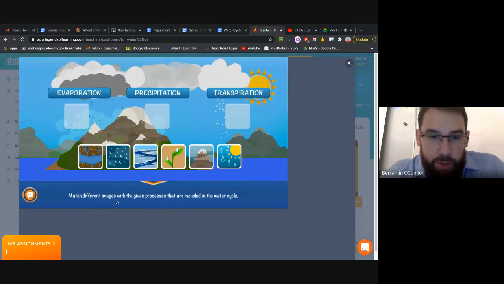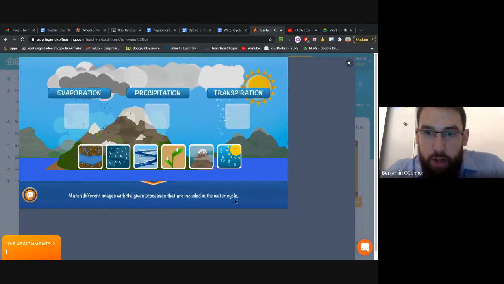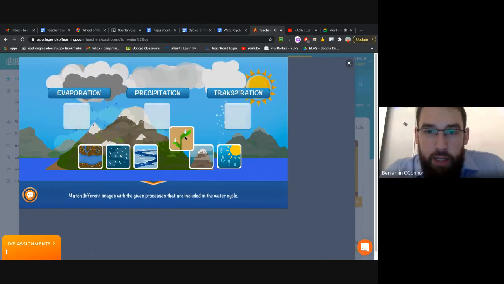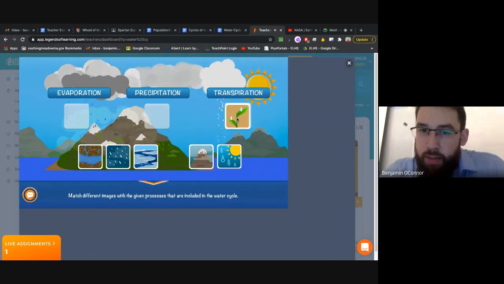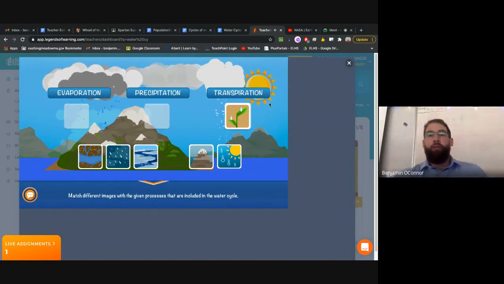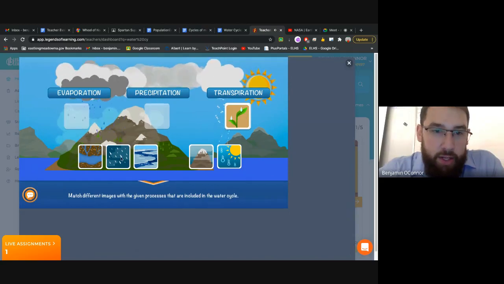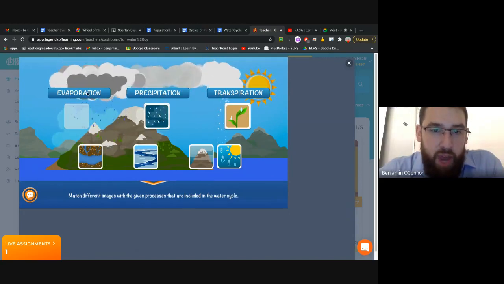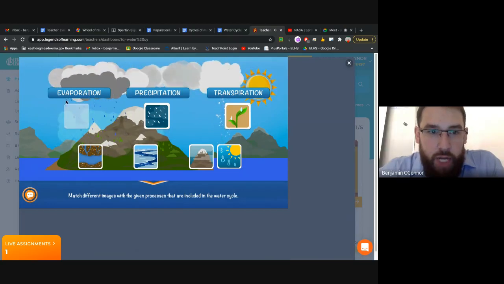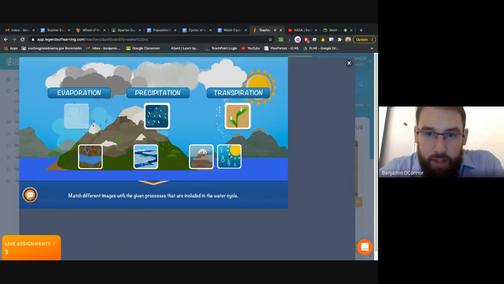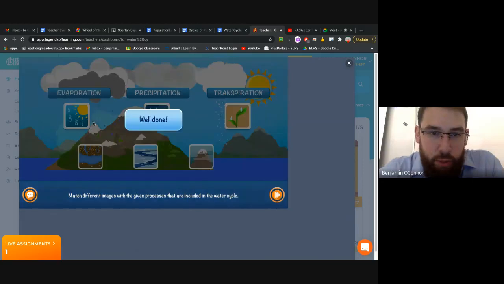Match the different images with the given process that is included in the water cycle. For transpiration, on the right, we have some leaves with some water droplets on them. Transpiration is a process hosted by plants. For precipitation, these are things falling from the sky, so we're going to put the rain symbol there. Evaporation is liquid water changing to a gaseous water state, driven by the sun, so we're going to put this here. Boom, well done.